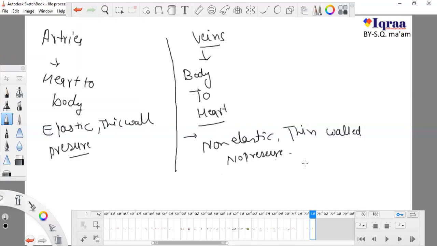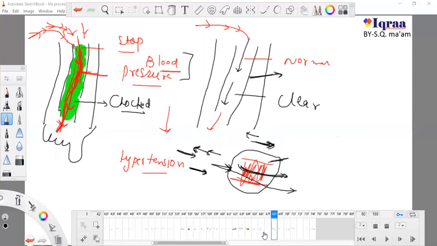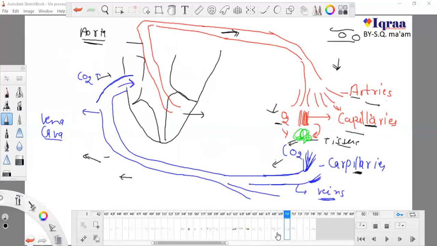And the most important thing is that arteries don't have any type of valve. What is the meaning of valve? Arteries go from heart to body, and they move blood in this direction only.